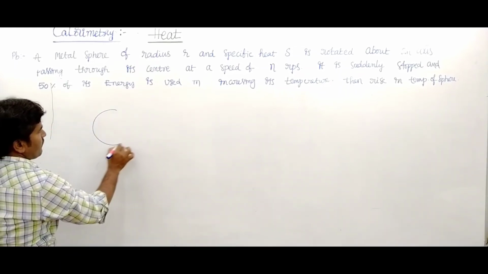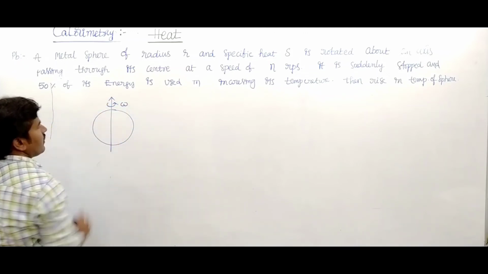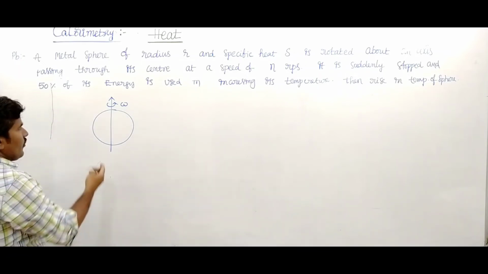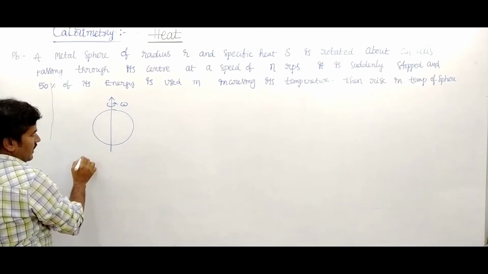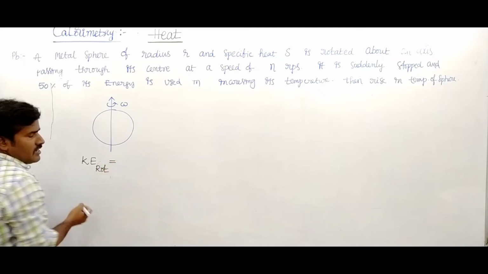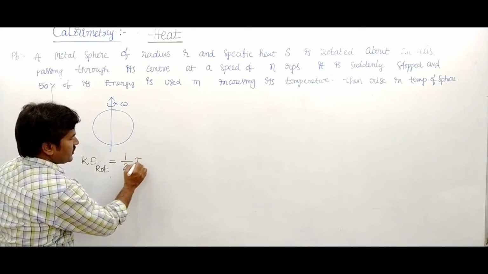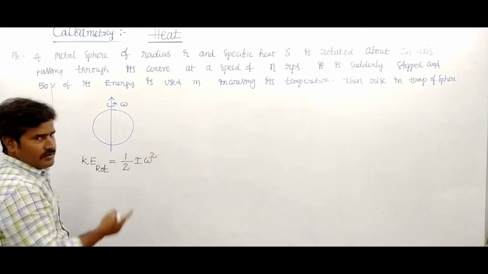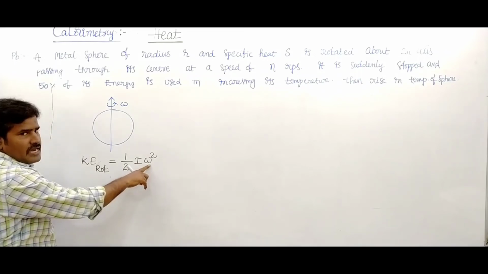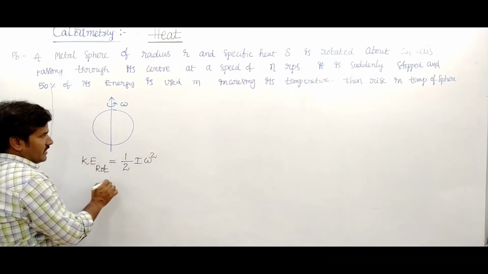A metal sphere of given radius and specific heat is rotating with an angular velocity of omega. So omega is the angular velocity of this metal sphere. When it is in rotatory motion, there is translational kinetic energy of half m v square and rotational kinetic energy of half I omega square. Here I is the moment of inertia and omega is the angular velocity. This is the rotational kinetic energy.